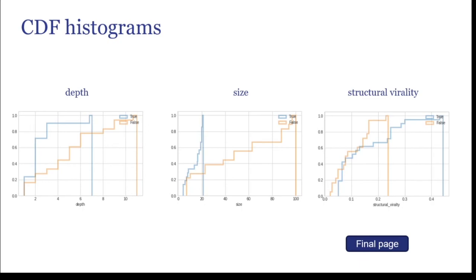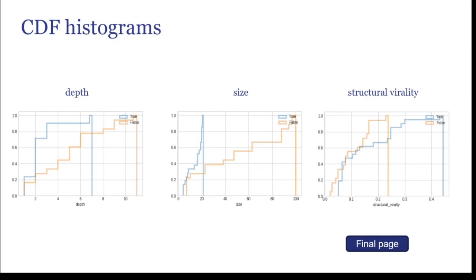Depth. By comparing fake and true news in the histogram of depth, we can see that all of the true news have depths lower than 7, but only 80% of fake news have depths lower than 7. And half of the fake news have depths less than 2, but half of the true news have depths less than 5. This shows that fake news are more likely to be retweeted from users other than its creator, but people usually take the true news from the source.